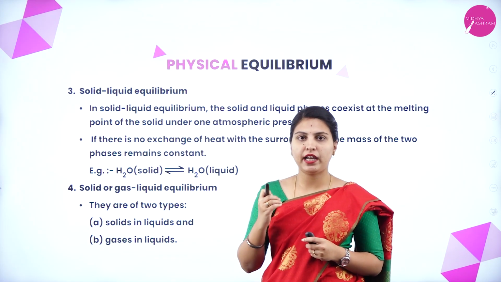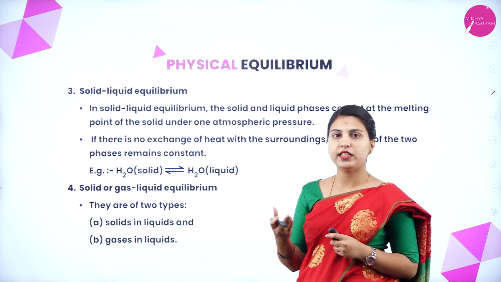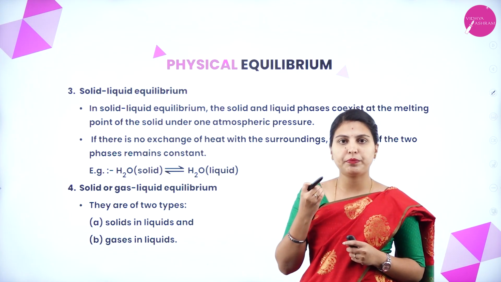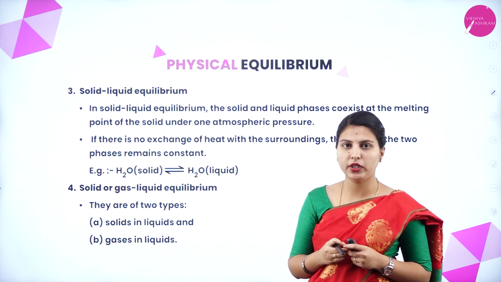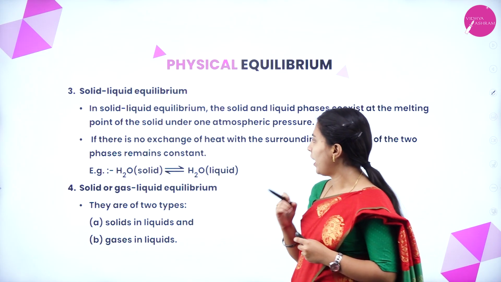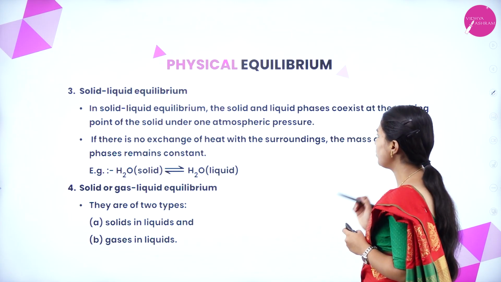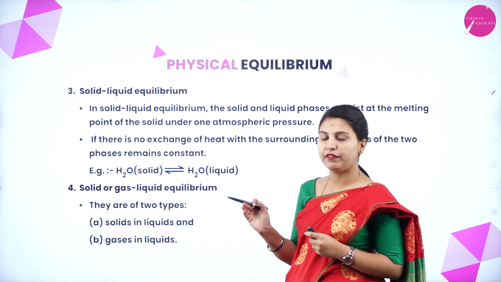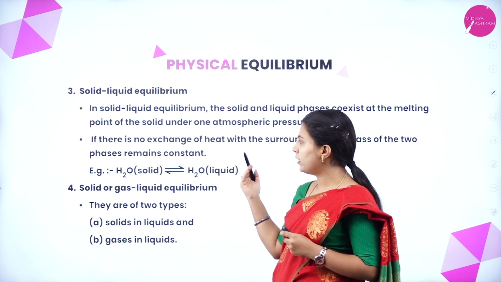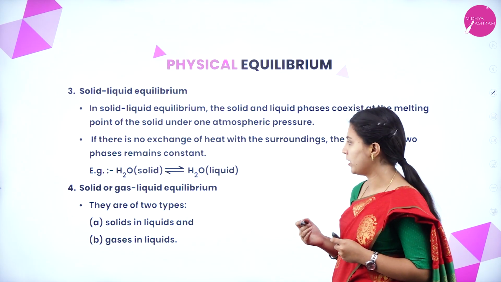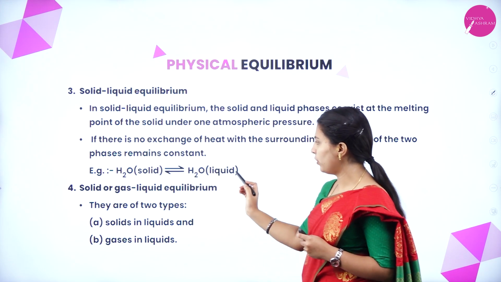When any solid we have taken starts melting, that is, starts converting into liquid, the first point at which it starts melting is called the melting point. Both phases exist at the same time. If there is no exchange of heat between the system and the surroundings, the mass of the two phases remains constant. See, the solid ice phase is converting into liquid.